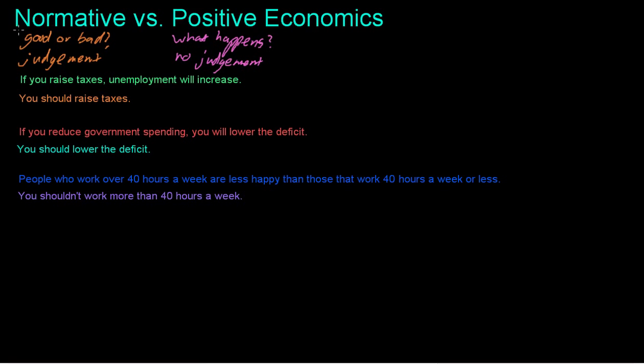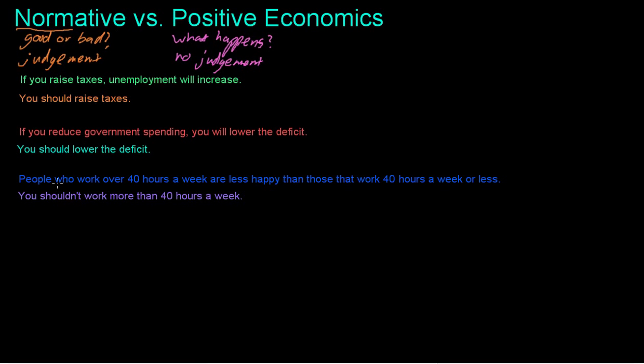And the normative has this word norm in it, which means that we are comparing it to what is normal, quote unquote, or what the norm is. So I think of positive as being like a positive person that doesn't judge anyone, and then normative being like a norm where you're comparing it to the norm.